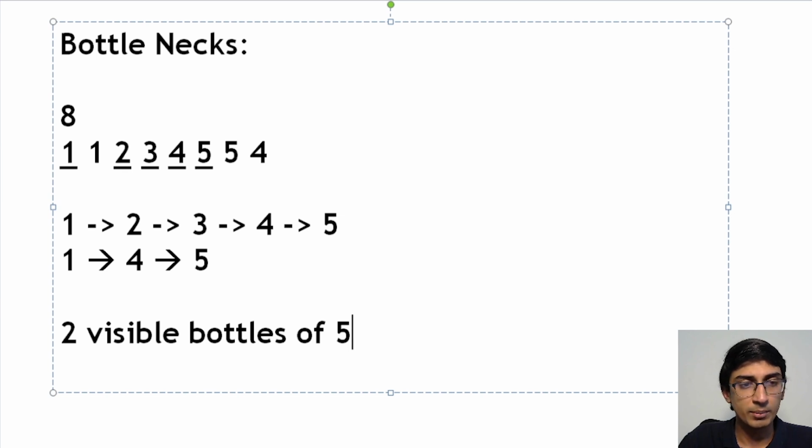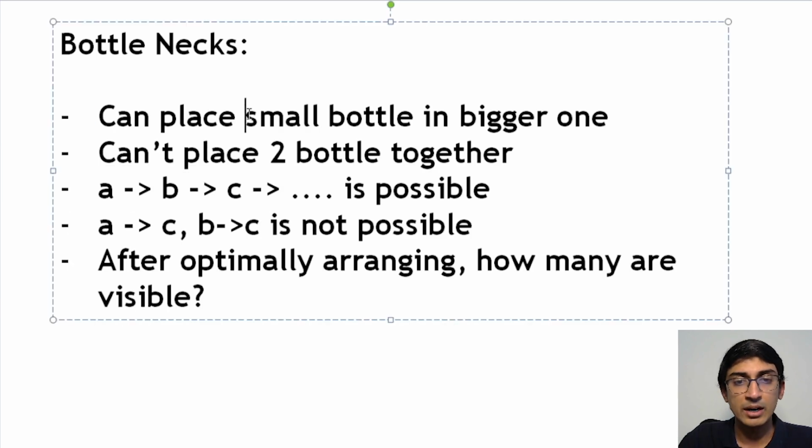So just to formally note this, you can only place a smaller bottle into a bigger one. You can't place 2 bottles together. So I can't place 2 and 3 inside 4. I can only put one bottle inside another bottle. I can't place 2 bottles together inside another one, which means that A into B into C is possible as long as C is greater than B is greater than A, but A into C and then B into C is not possible. Just like what we discussed, you can't put 2 and 4 both inside 5. You have to put either 2 inside 5 or 4 inside 5. You can't put both of them together, right?